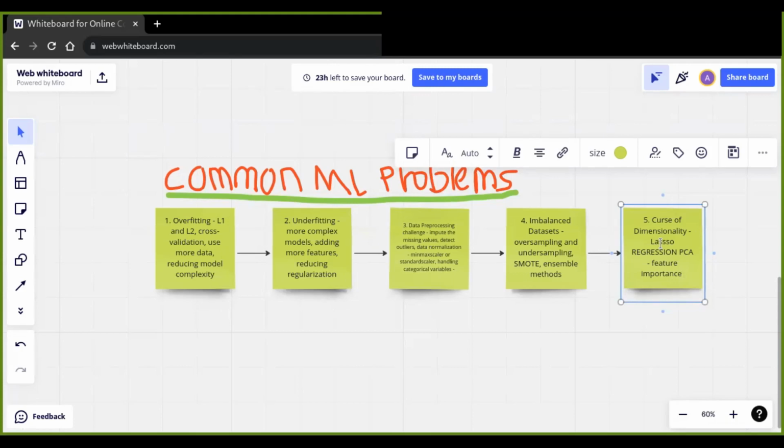And dimensionality reduction methods like t-distributed stochastic neighbor embedding and uniform manifold approximation and projection can also be useful to mitigate the curse of dimensionality. So by addressing these common machine learning problems with the appropriate solutions, you can enhance the performance and reliability of your machine learning models.